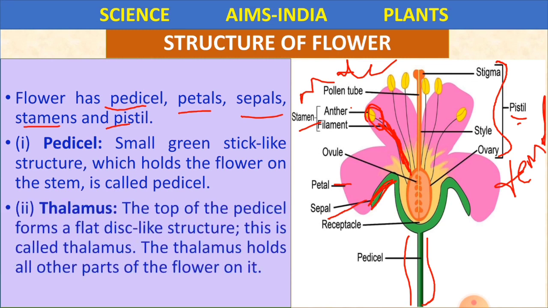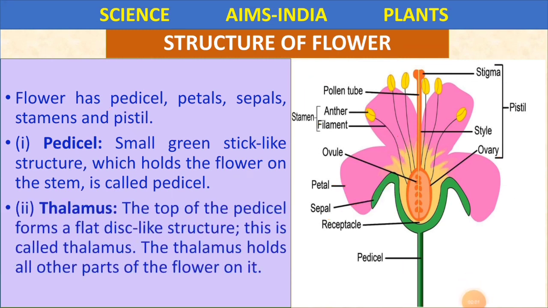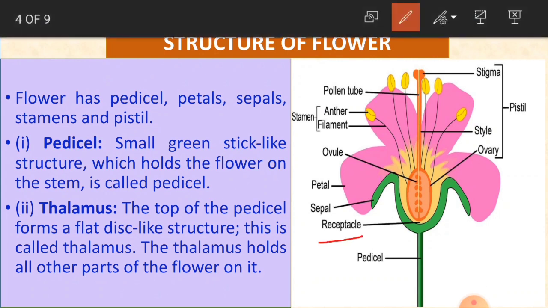Clear, children? Now thalamus. The top of the pedicel forms a flat disc-like structure. This is called thalamus, and the thalamus holds all the other parts of the flower on it. Children, if you observe in the picture, you have seen a part, receptacle. This is nothing but thalamus, the other name for it. It is on the top of the pedicel, forming a flat disc-like structure, and it holds all the other parts of the flower on it. So this is thalamus, children.